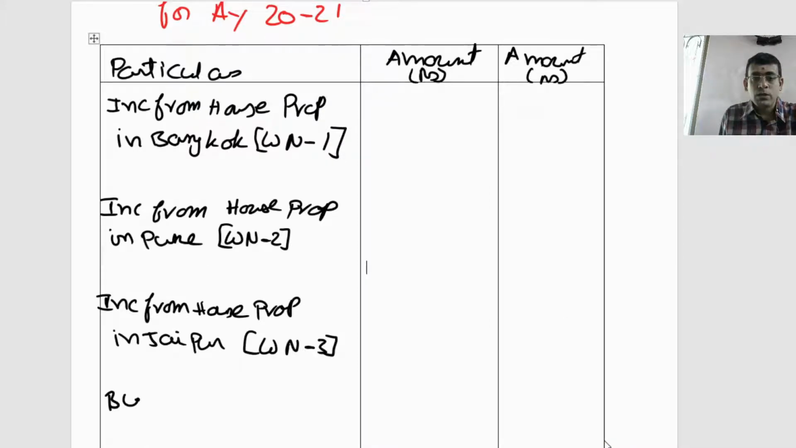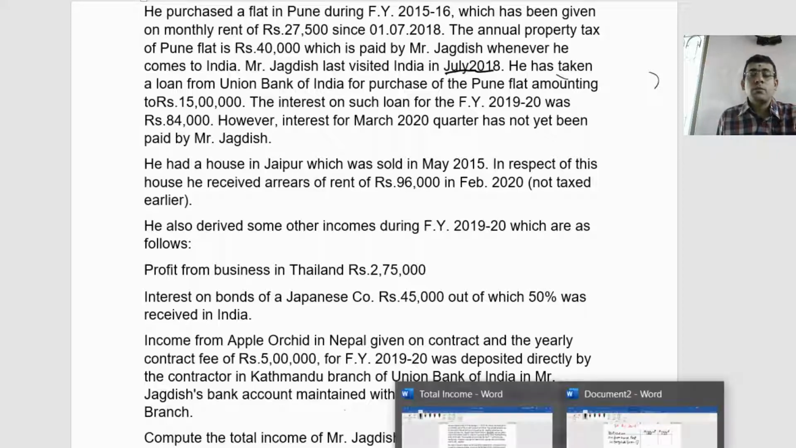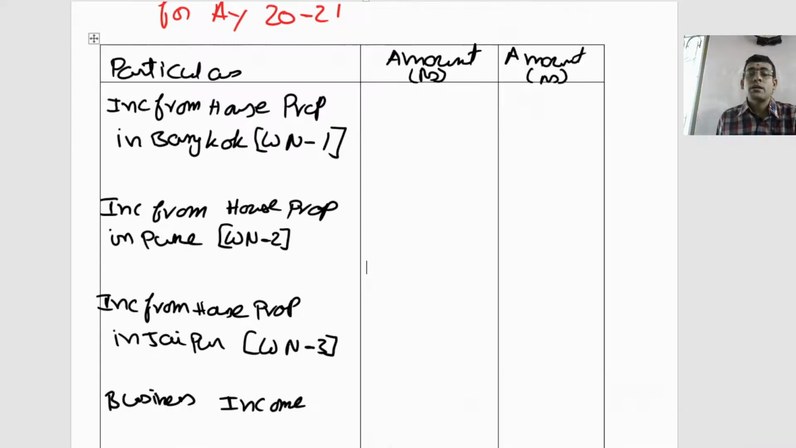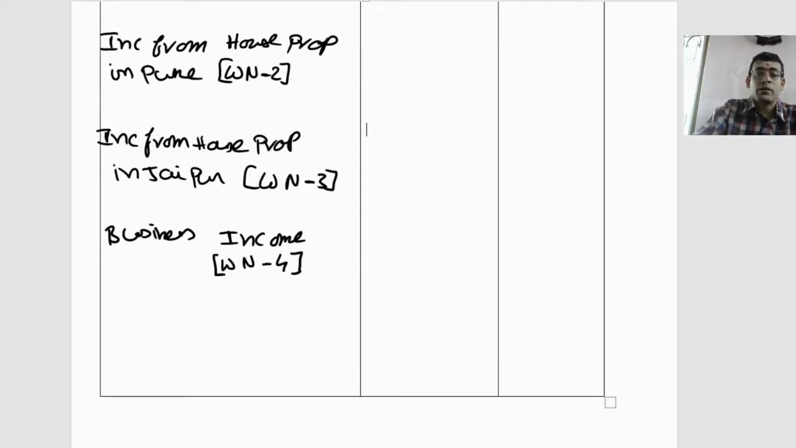Business income. So till now we had focused on income from house property. Now we are considering the business income. Where is the business done? The business is done in Thailand. Income from profit from business in Thailand, 2,75,000. Income earned outside India, accrued outside India, received outside India. So ultimately it is not taxable in the hands of a non-resident. That we need to mention clearly as a part of your working note number 4. In working note number 4, you should explain this aspect clearly. Now that we will write when we are going through the working notes.